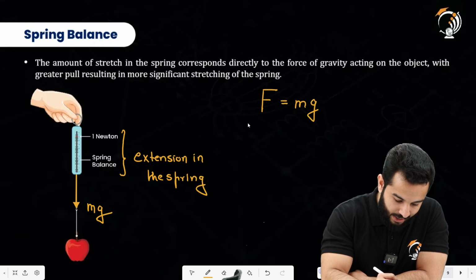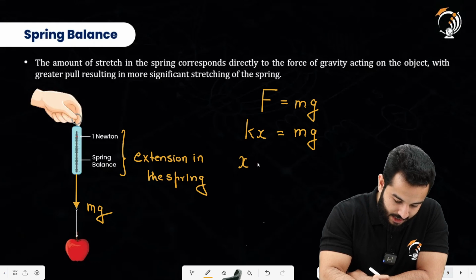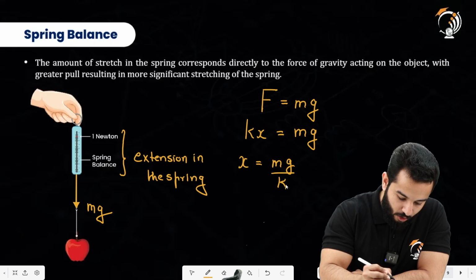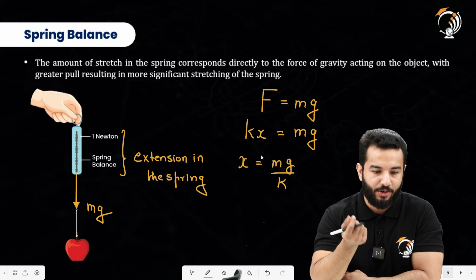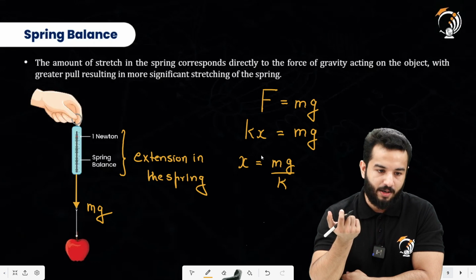Further, we can write for force, kx equals mg, and x can be written as mg by k. So this is your extension. This is how you're going to find out the reading in a spring balance, right?